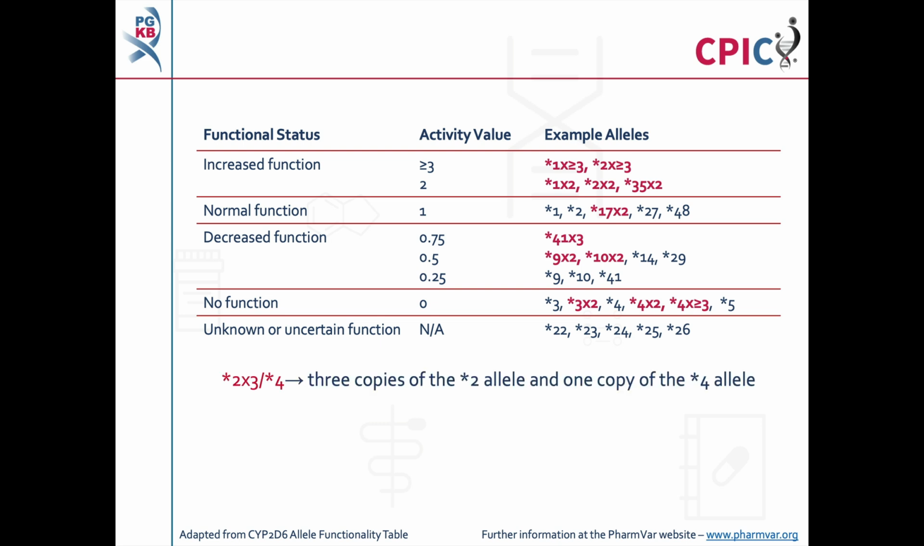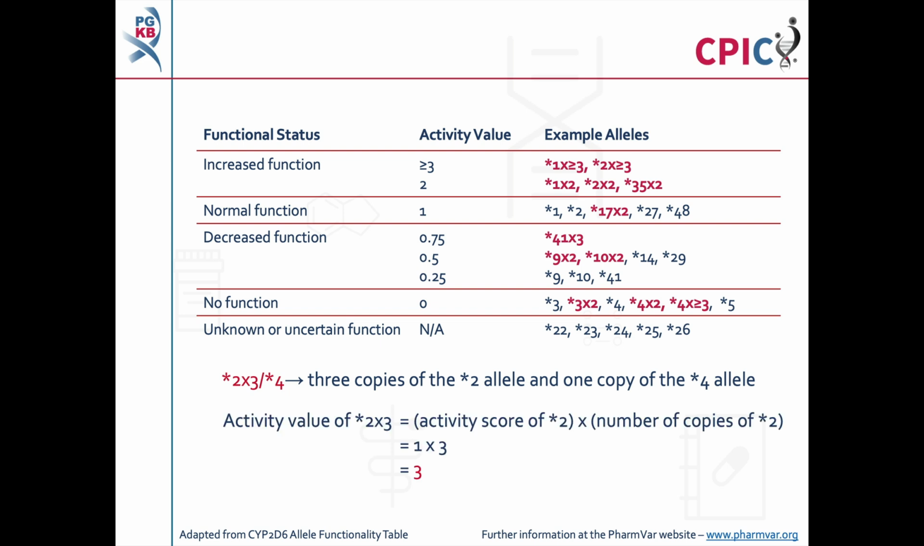For example, a patient with the genotype star 2x3 star 4 has 3 copies of the star 2 allele and 1 copy of the star 4 allele. The activity value of alleles that are present in multiple copies is calculated by multiplying the activity value for the allele by the number of copies present. In this case, the activity value of star 2x3 is 1 multiplied by 3, which equals 3. Further information about CYP2D6 alleles can be found at the PharmVar website at www.pharmvar.org. A link to PharmVar is also given in the description below this video.